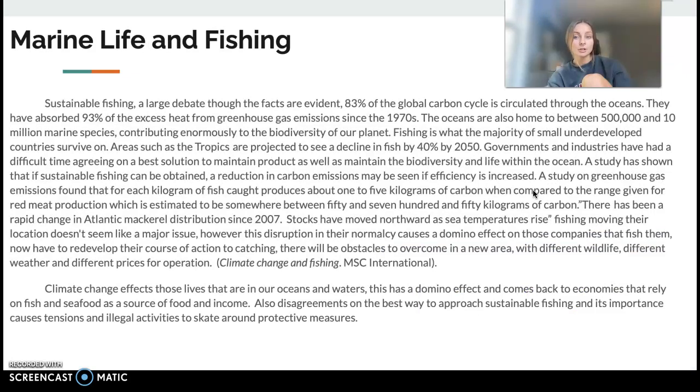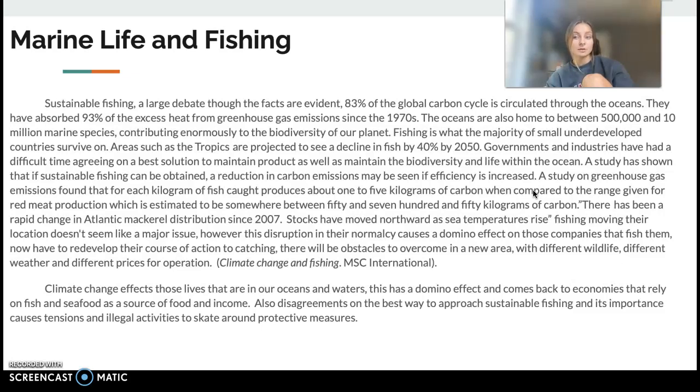Sustainable fishing is a large debate, though the facts are evident. 83% of the global carbon cycle is circulated through the oceans, and they have absorbed 93% of excess heat from greenhouse gas emissions since the 1970s. The oceans are extremely important. They contribute enormously to the biodiversity of this planet, and fishing is the majority of small underdeveloped countries' survival. Areas such as the tropics are projected to see a decline in fish by 40% by the 2050s.